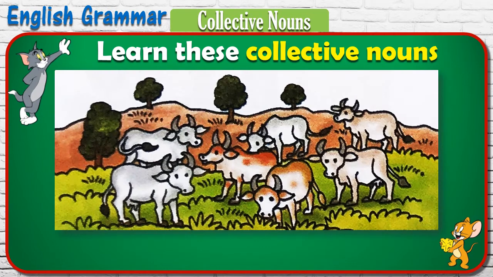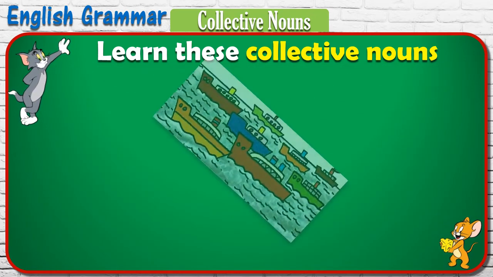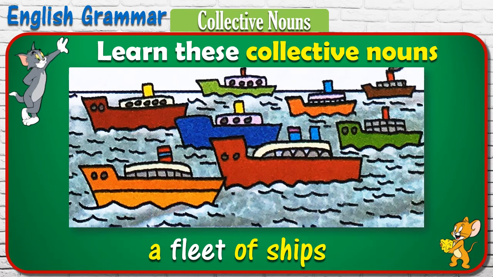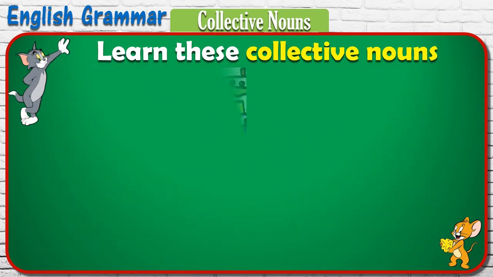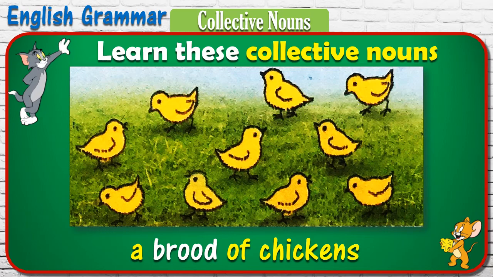A collection of cattle is called a herd of cattle. The collective noun for the collection of ships is called a fleet of ships. A brood of chickens is a collective noun for the collection of chickens.